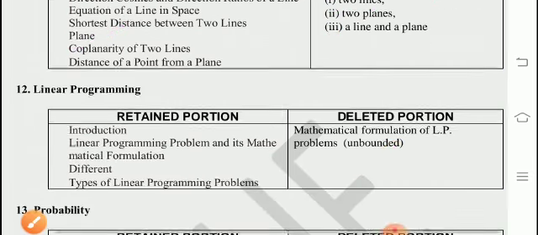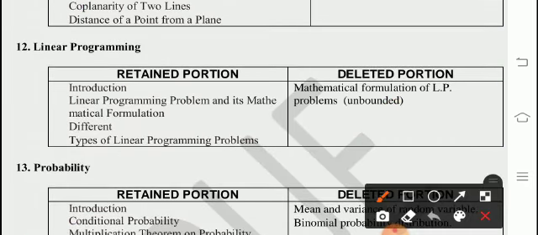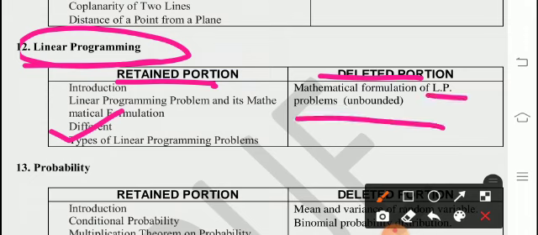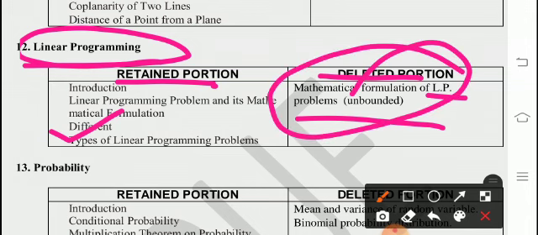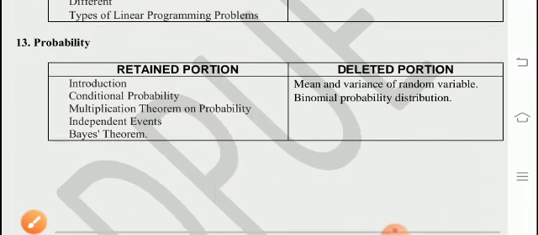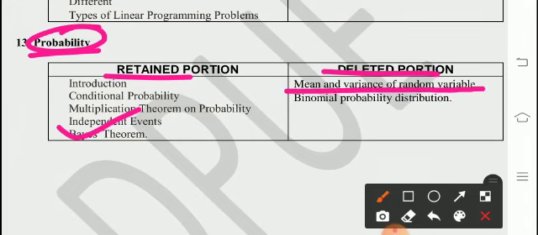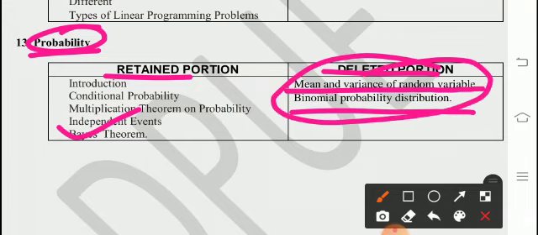Chapter 12th, linear programming. Retained is most of the lesson. Deleted is mathematical formulation of LP problems, unbounded. This one. And 13th chapter, probability. Retained is most of the lesson. And deleted is mean and variance of a random variable and binomial probability distribution. This one is deleted. So don't read.